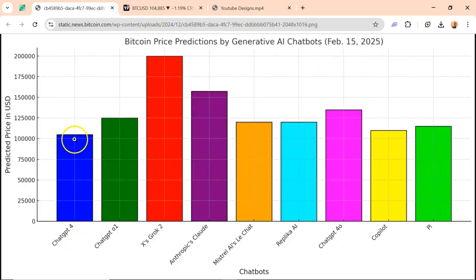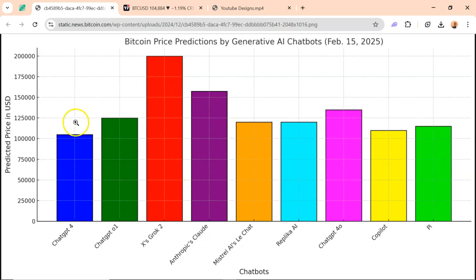ChatGPT said that Bitcoin will go to around $105,000 by February. ChatGPT o1 said it's going to go to $125,000 by February. X, based on surveys of what people are saying across the Twitter or X platform, said it's going to hit $200,000 by February.